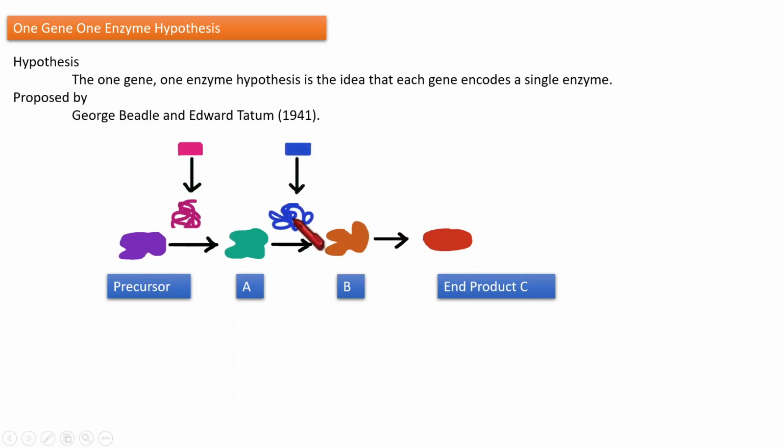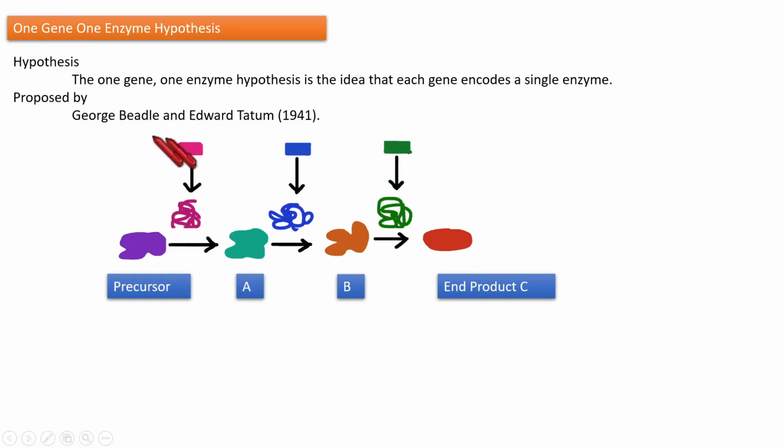This step is catalyzed by this enzyme, encoded by this gene, and this step is catalyzed by this enzyme, encoded by this gene. So that is the one gene, one enzyme hypothesis: a single gene encodes a single enzyme.